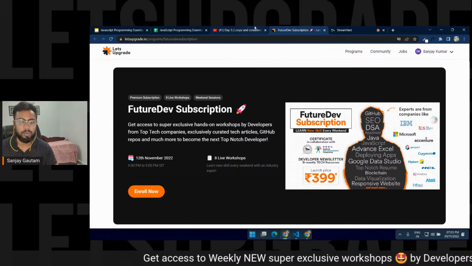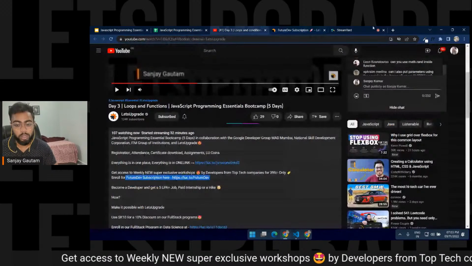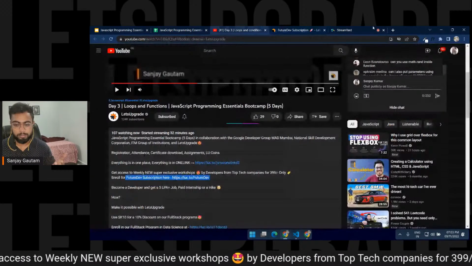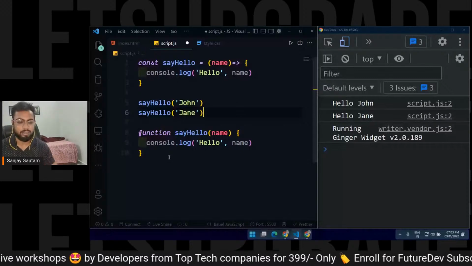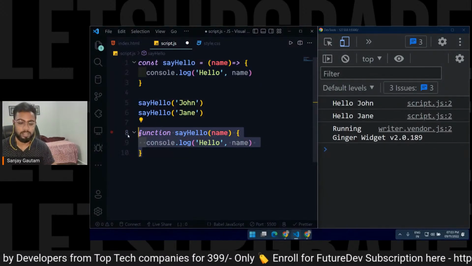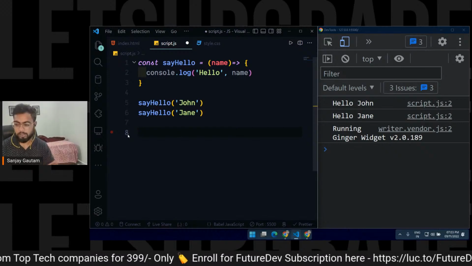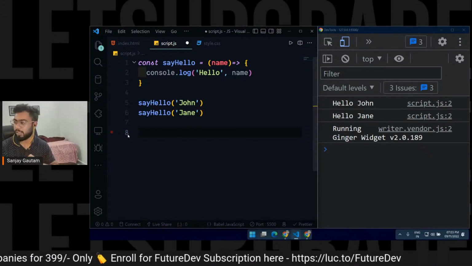Yeah, so if you want to know more about differences between the regular function and the arrow function, you can check that out, but I will just use the arrow functions. Yeah, so this is the older one. Okay, if this thing is clear, we can move to the next part.